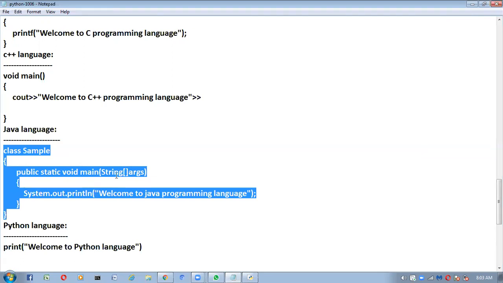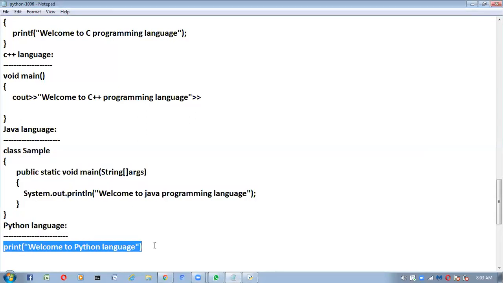But if I show this Python program, can they understand or not? To understand this Python program, is any other programming language knowledge required? Please respond. If I show this Java program in first class itself, they can't understand. Compulsorily they should have some basic knowledge on programming, whether it is C language or C++. Then only they can understand what is class, why I am taking these curly braces, what is the main function, and what is system.out.println, and all those things. If I show this Python program, they can understand or not? Easily they can understand.